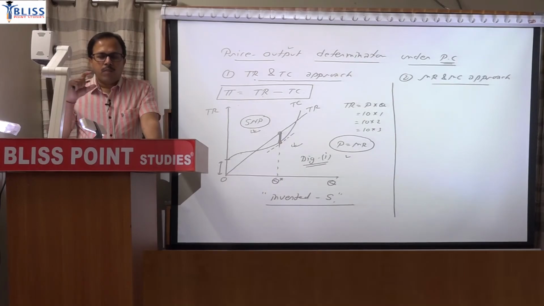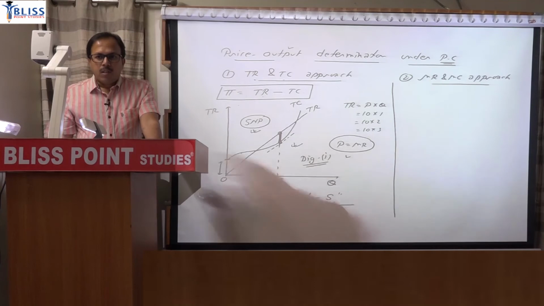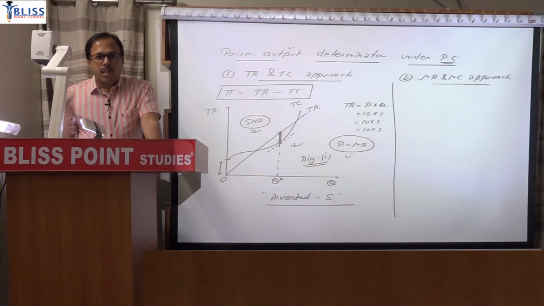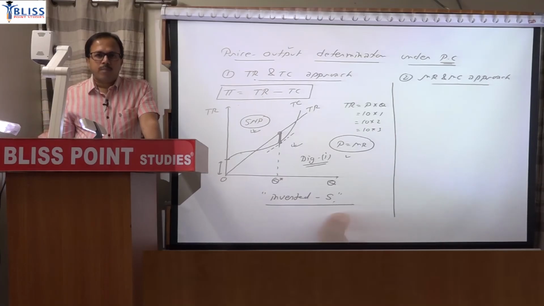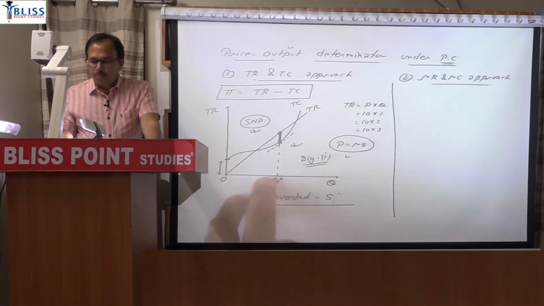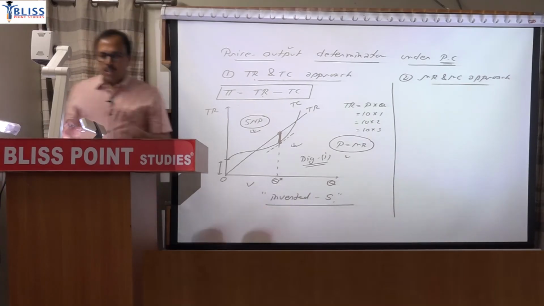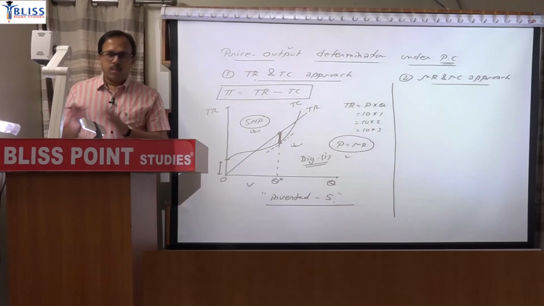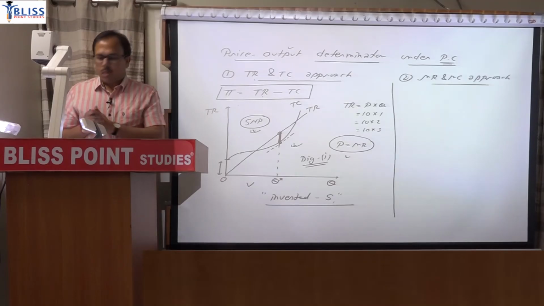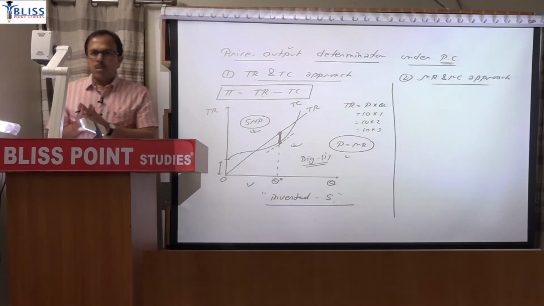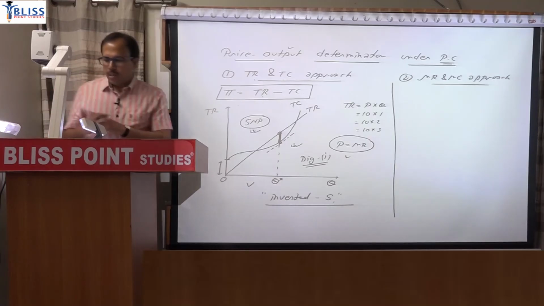When you are writing the answer, explain the paragraph that has been dictated first, and then draw this diagram. Then again start with a paragraph and draw the case of loss, and then the third one for normal profit, because you have to show three conditions. So this is your first condition. Next paragraph: draw it clearly, always use a scale. Don't draw it roughly or disproportionately. Maintain your register properly, and always use a scale while drawing diagrams.